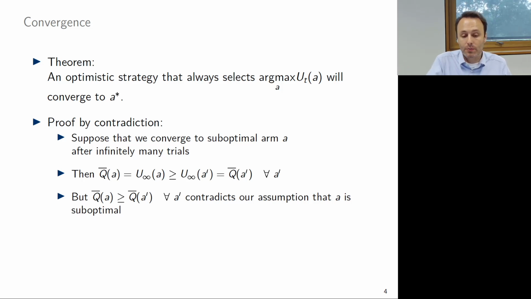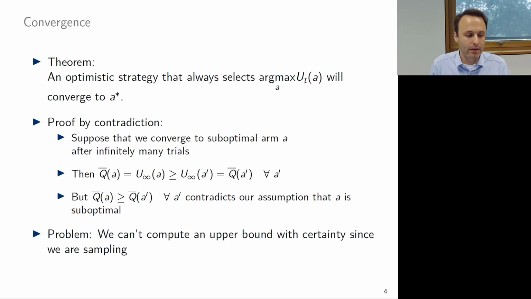So what we would observe is then that the upper bound of the suboptimal arm A is greater or equal compared to the upper bound of the other arms. And that would imply that also the mean reward of the suboptimal arm would be greater than the mean reward of all the other arms, which cannot be by assumption because we assume that A is suboptimal. So that shows that we will always converge to the best arm, A star.